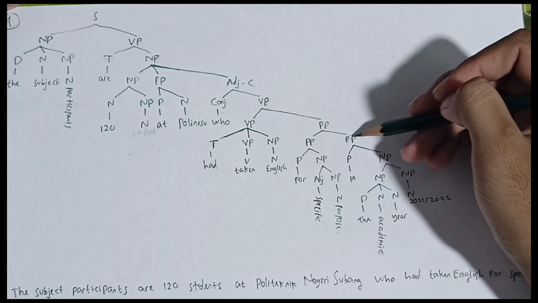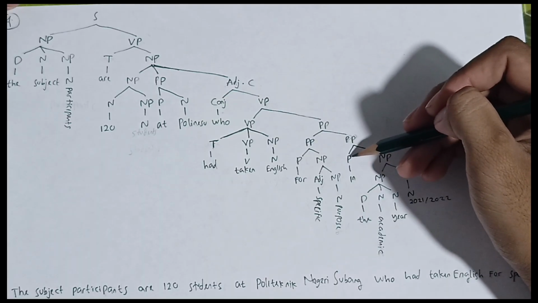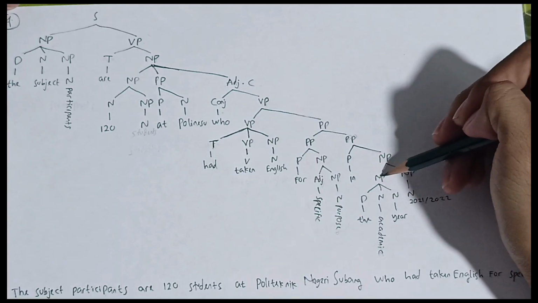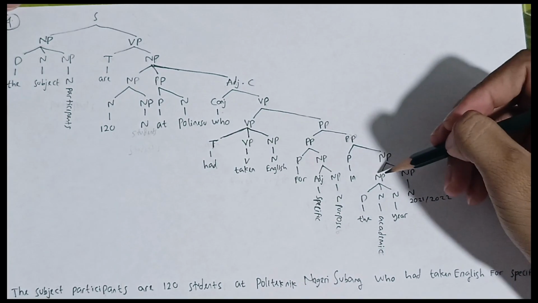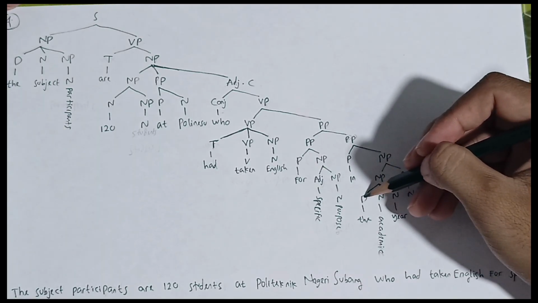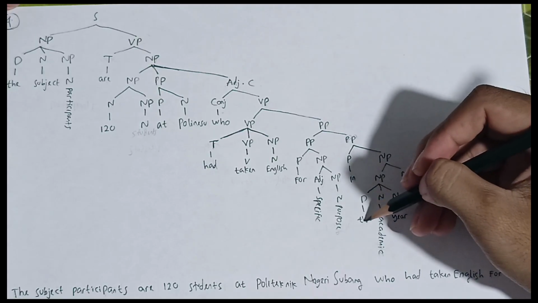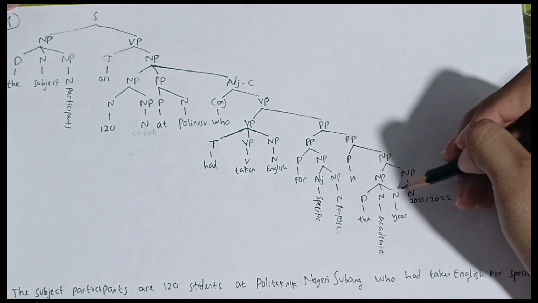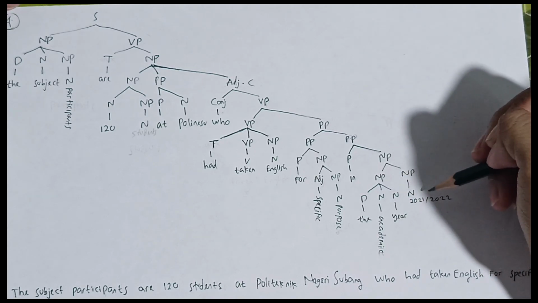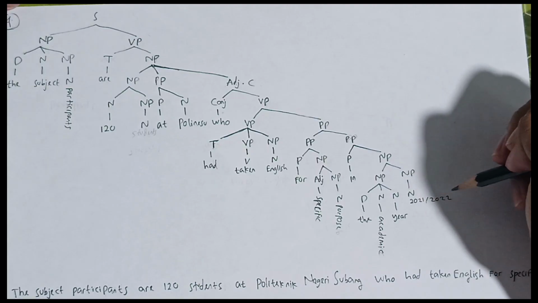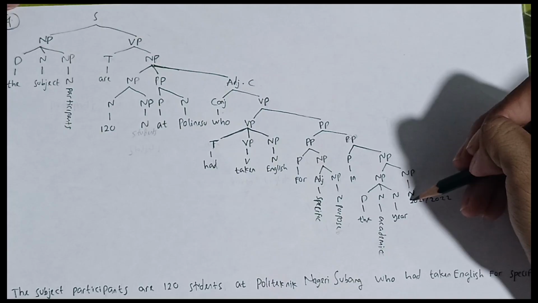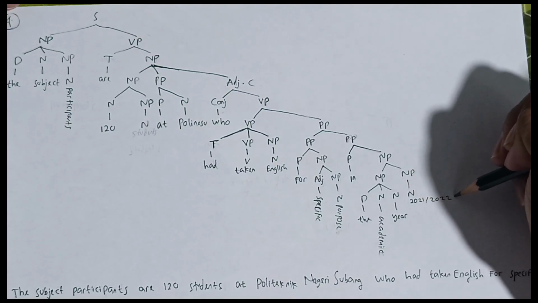And then the second preposition phrase is formed by a preposition and a noun phrase. The preposition is in, and the noun phrase is formed by a noun phrase and a noun phrase. So there are two noun phrases. This combination of noun phrases is called a noun phrase. The first noun phrase is formed by a determiner, a noun, and a noun. The determiner is the, the noun is academic, and the second noun is year. And then the second noun phrase is formed by nouns, because it is a combination of two numbers, 2021 and 2022, called a noun phrase.